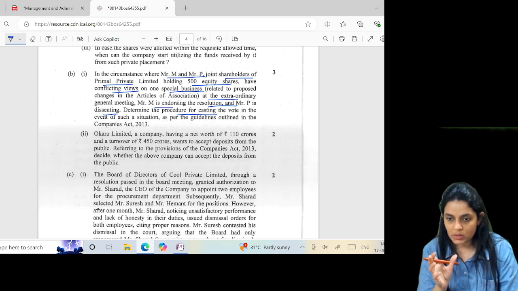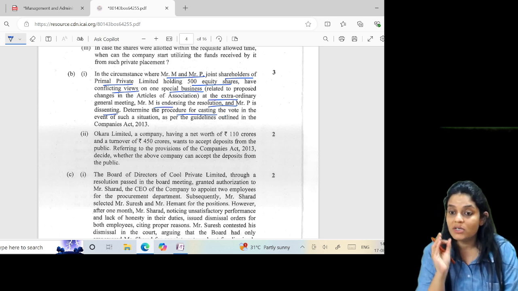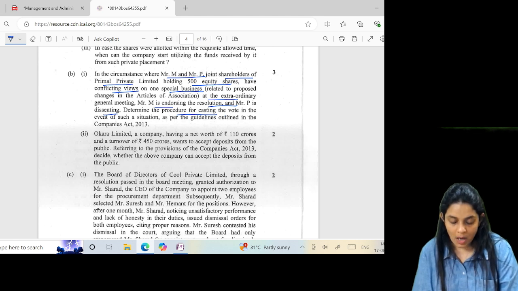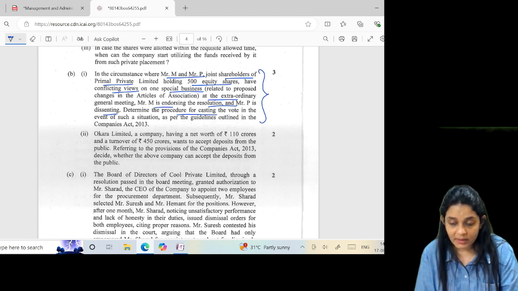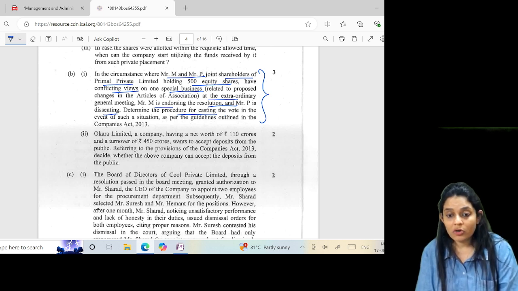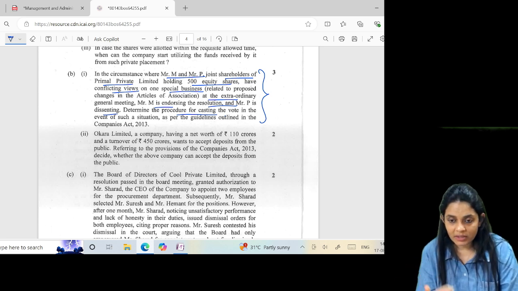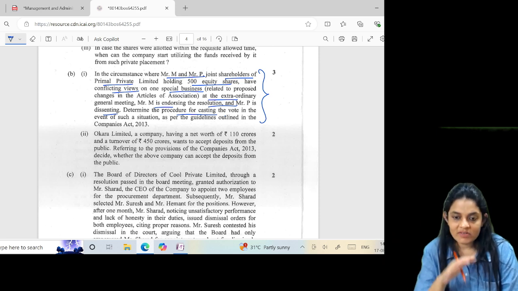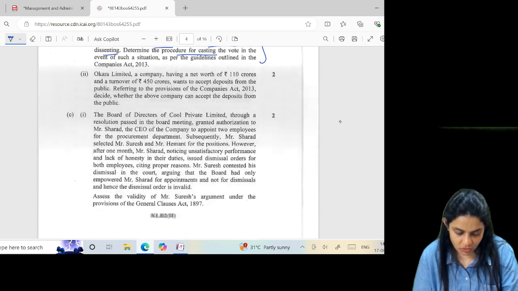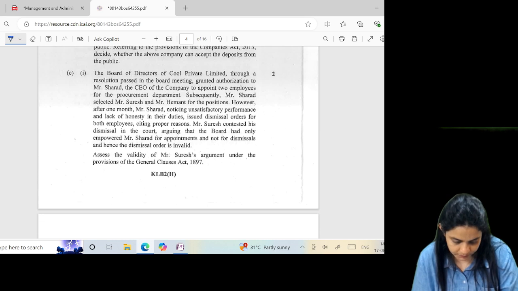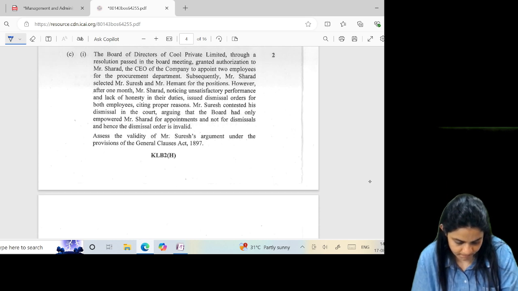In case of joint holders, generally the joint holders should agree on the votes. However, in case they do not agree and do not go on the same voting, then the person in order of seniority shall get the right to vote. Seniority means not by age; whoever's name appears first shall have the right to vote on this matter.